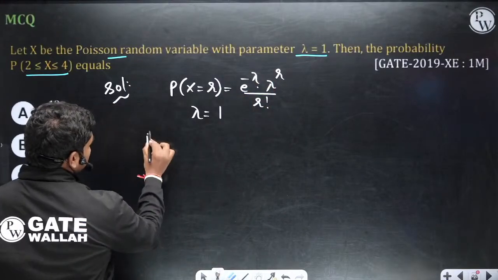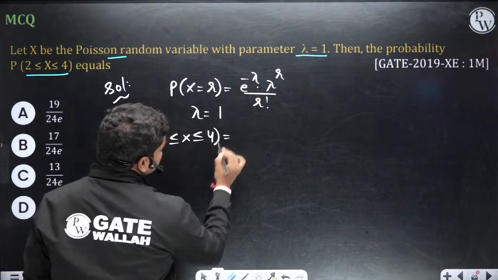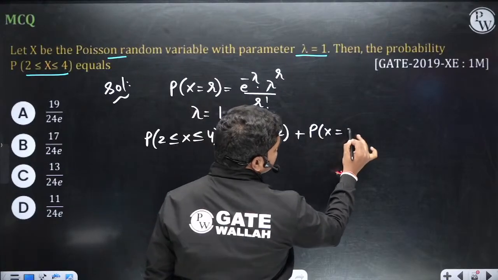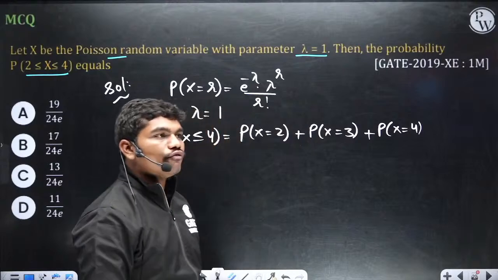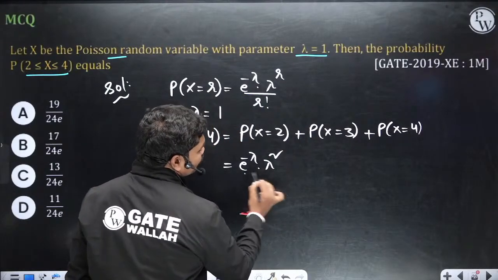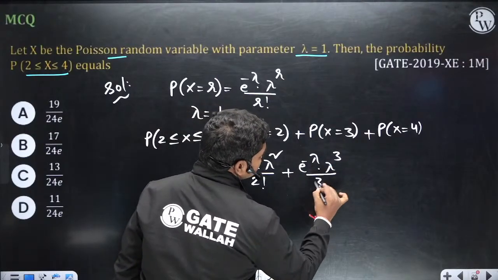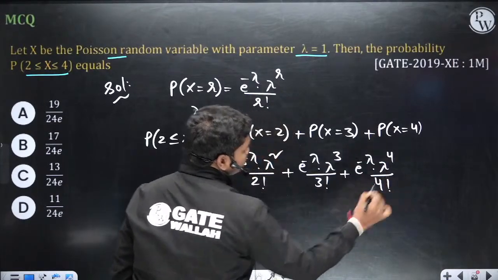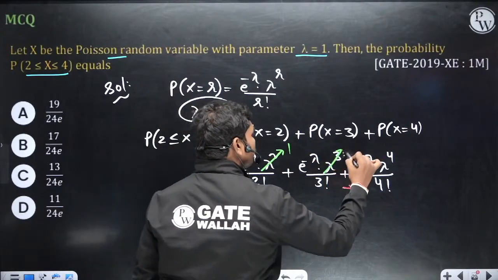Now they are asking the probability of 2 less than or equal to x less than or equal to 4. What does that mean? Probability of 2 successes plus probability of 3 successes plus probability of 4 successes. So this is equal to e power minus lambda into lambda square by 2 factorial plus e power minus lambda into lambda cube by 3 factorial plus e power minus lambda into lambda power 4 by 4 factorial. And you know lambda's value is 1, so lambda to any power is 1.